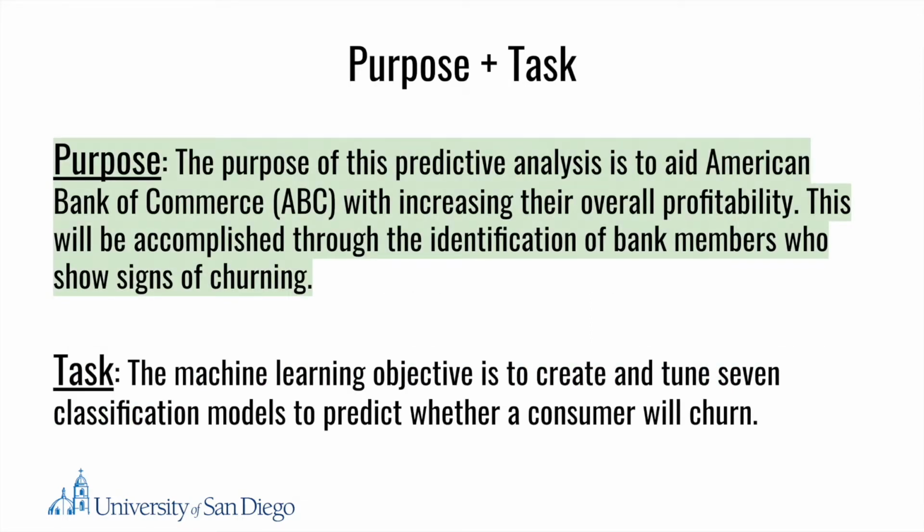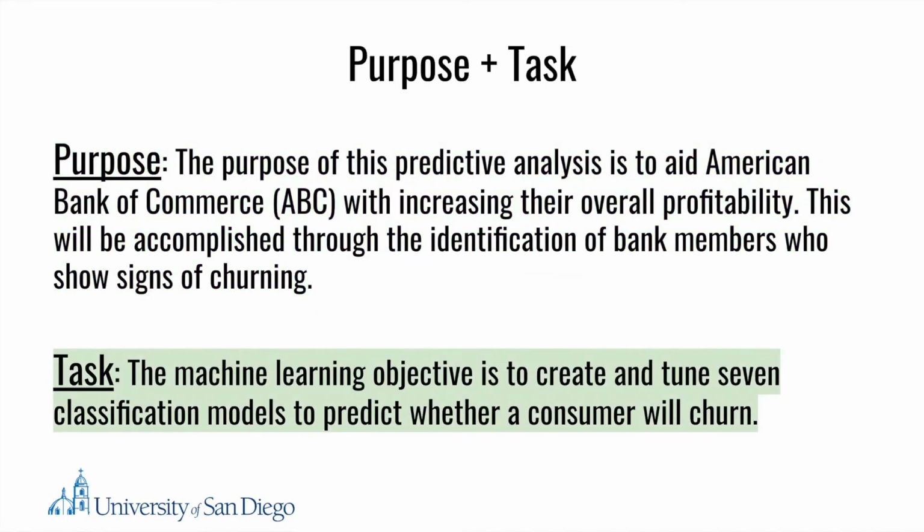The purpose of this predictive analysis is to aid American Bank of Commerce, or ABC, with increasing their overall profitability. This will be accomplished through the identification of bank members who show signs of churning. The machine learning objective or task, therefore, is to create and tune 7 classification models to predict whether a customer will churn.